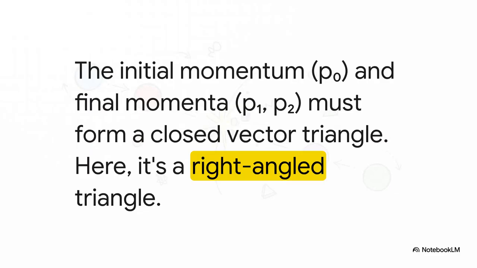Okay, step one, let's visualize this. The initial momentum, which we'll call P0, belongs entirely to that first particle. After the collision, that momentum gets split between P1 and P2. Now, because momentum is conserved, the vector sum of P1 and P2 has to equal P0. And since the problem tells us P1 flies off at a right angle, bam! These three vectors form a perfect right-angled triangle. Understanding this picture is the absolute key to the whole solution.